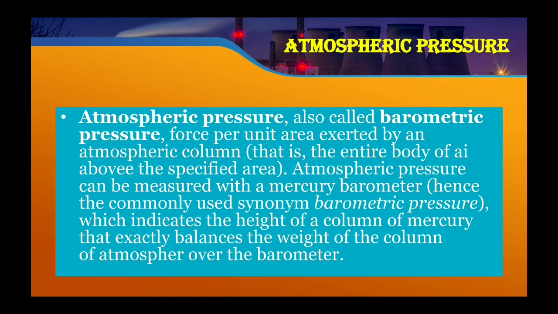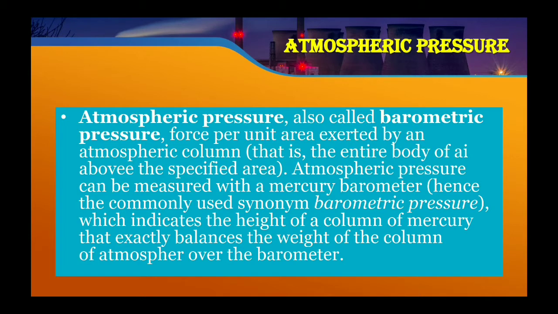It is the force per unit area exerted by an atmospheric column, that is, the entire body of air above the specified area. Atmospheric pressure can be measured with a mercury barometer, hence the commonly used synonym, barometric pressure.